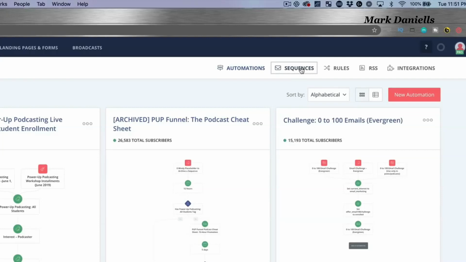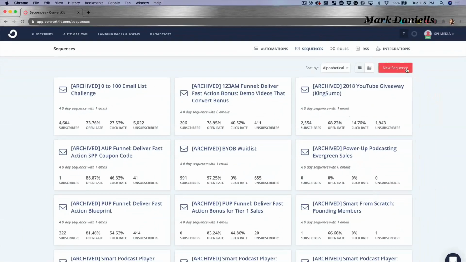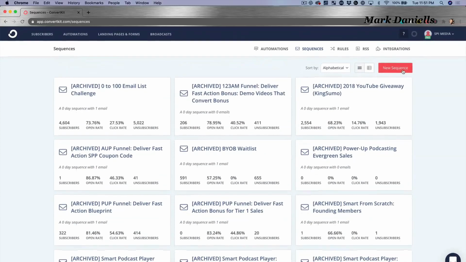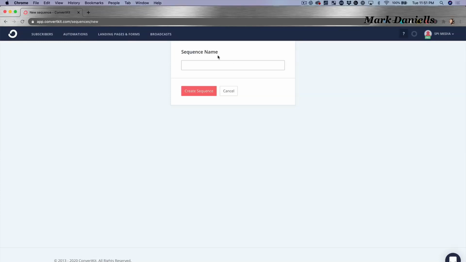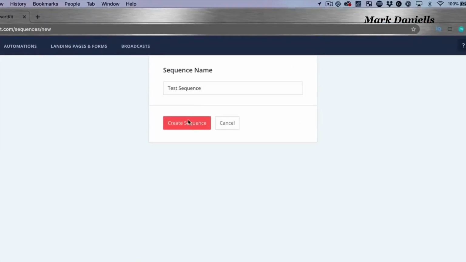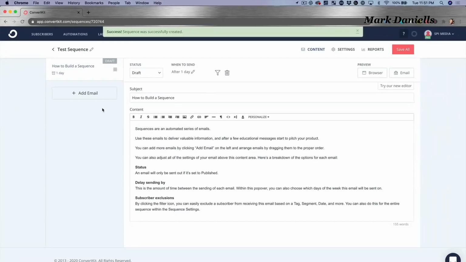But if we just go to sequences, we can get access to our traditional sequences of emails or autoresponders. We can see a lot of data behind a lot of the sequences that we already have. If we go to new sequence, they're very easy to create. Test sequence. And you'll see when I hit the sequence, we now have an amazing tool. This is building out our autoresponder all in one spot.